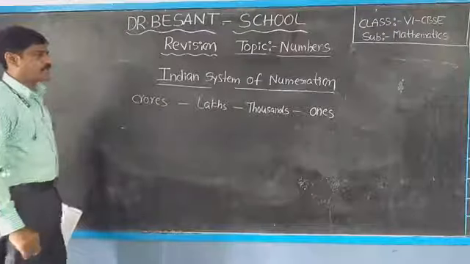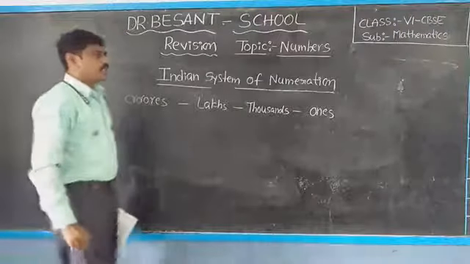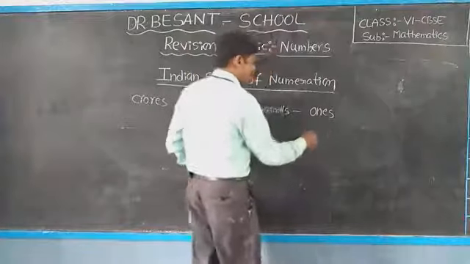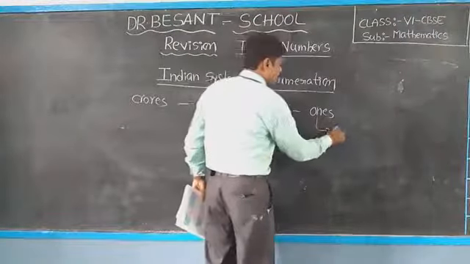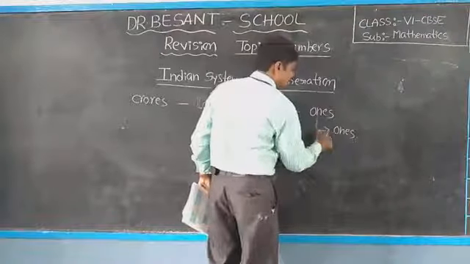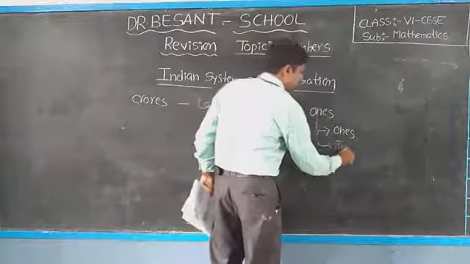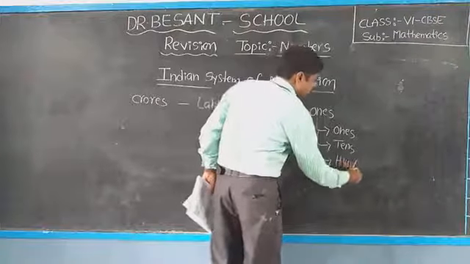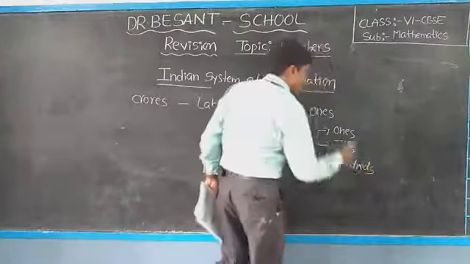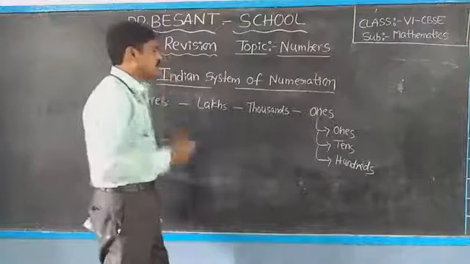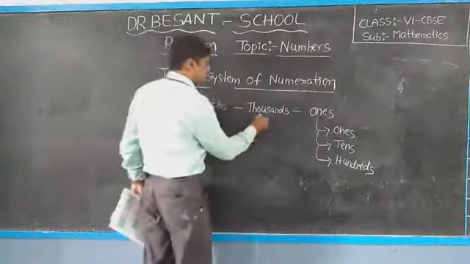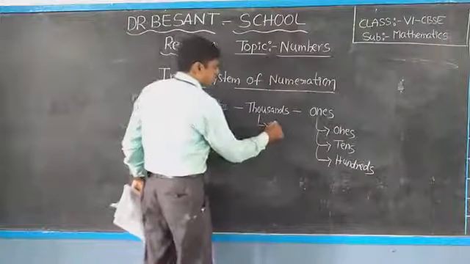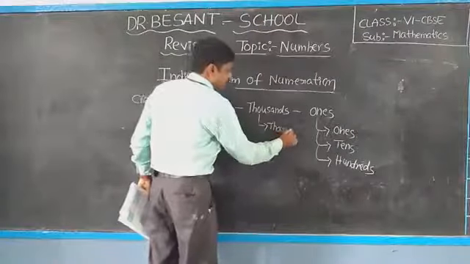These are the periods. The place values are ones, tens, hundreds. Thousands, ten thousands.